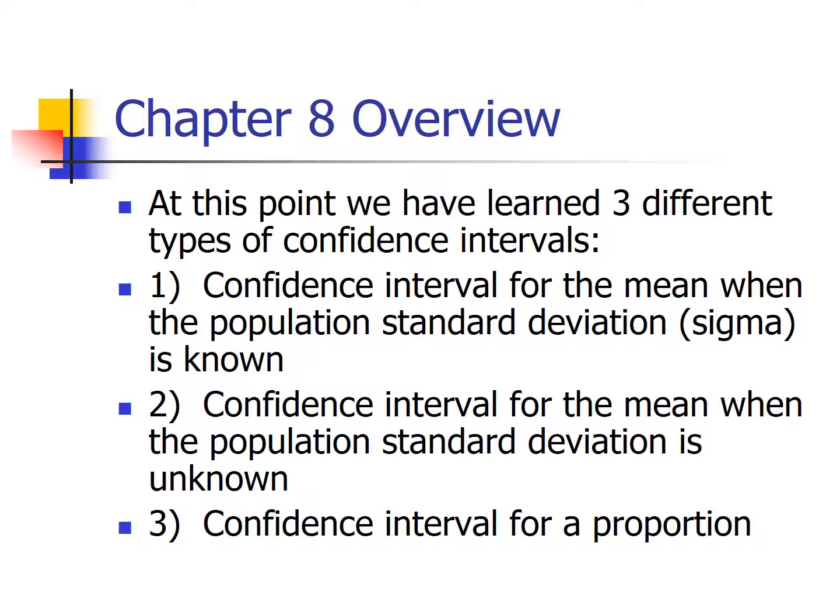What was the example before that? We had a bunch of voters. Every voter was either for or against, that was the variable, was their opinion on the death penalty. That opinion only had 2 outcomes. They're either for or against it. Hence a confidence interval for a proportion.